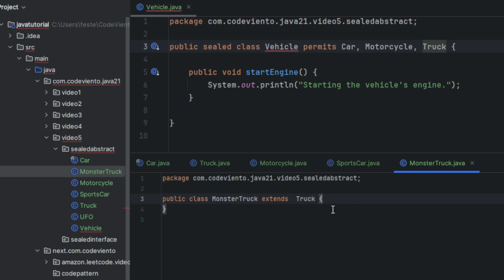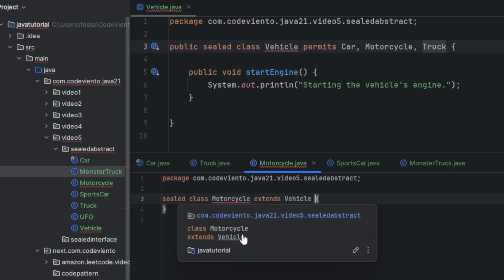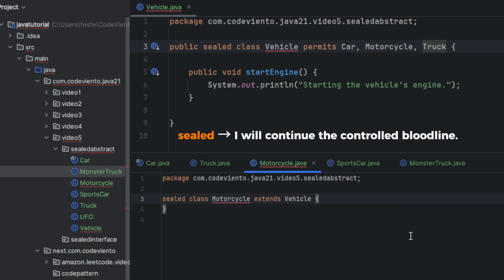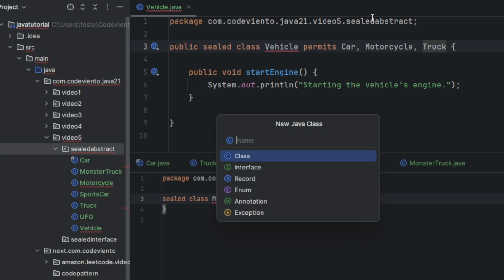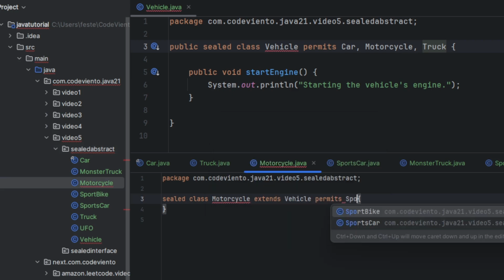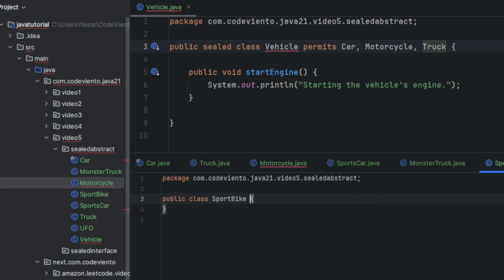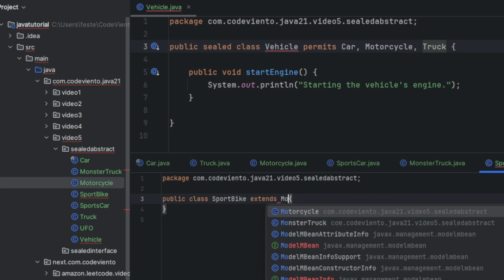Let's check sealed together. And we assign motorcycle as sealed. Sealed means I will continue to control the bloodline. We can also choose to control the hierarchy. Our motorcycle class can also be sealed. I will also permit only a specific model to extend me. We need to define permits here, so add another class also, sport bike for example. I will give permit to sport bike. And I need to extend sport bike with motorcycle.